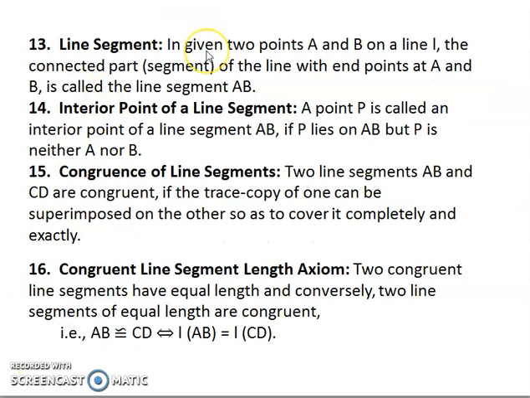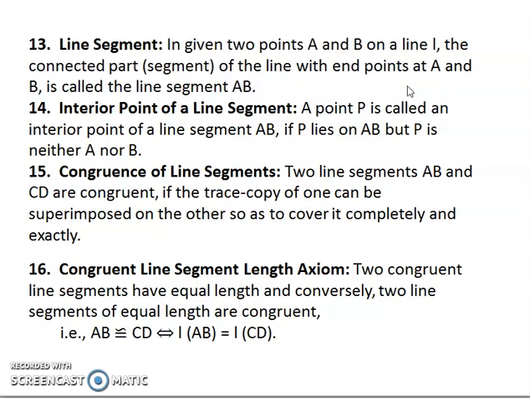So line segment: given two points A and B on a line L, the connected part or segment of the line with endpoints at A and B is called the line segment. So you already know what a line segment is. It will have two fixed endpoints. It is a part of a line. A line can be extended indefinitely. It has no fixed length. But in that line, if I have fixed two endpoints A and B, then those endpoints will form a line segment having a fixed length.